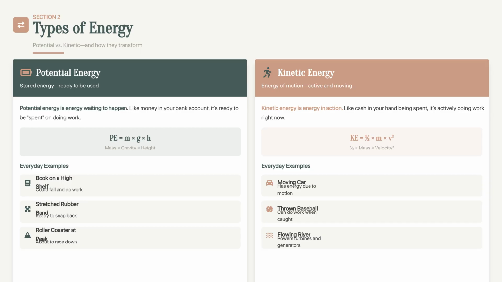Potential energy is stored energy, calculated as mass times gravity times height. Kinetic energy is the energy of motion, calculated as 1/2 mass times velocity squared. Energy constantly transforms, like on a roller coaster, where potential energy converts into kinetic energy.